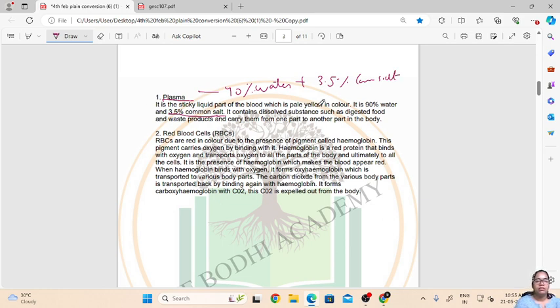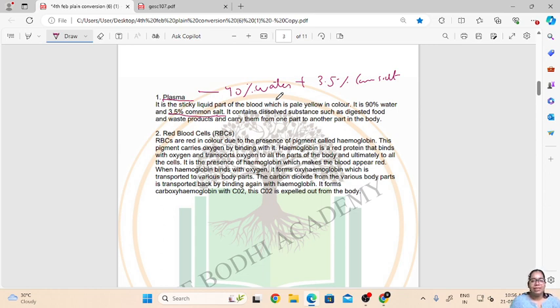It contains dissolved substances such as digested food and waste products and carries them from one part to another part in the body. So plasma is basically a sticky, pale yellow liquid part of the blood, made up of 90% water and 3.5% common salt. Its main function is to carry the dissolved food and waste products from one part of the body to the other. So this is about plasma, the first component of blood.